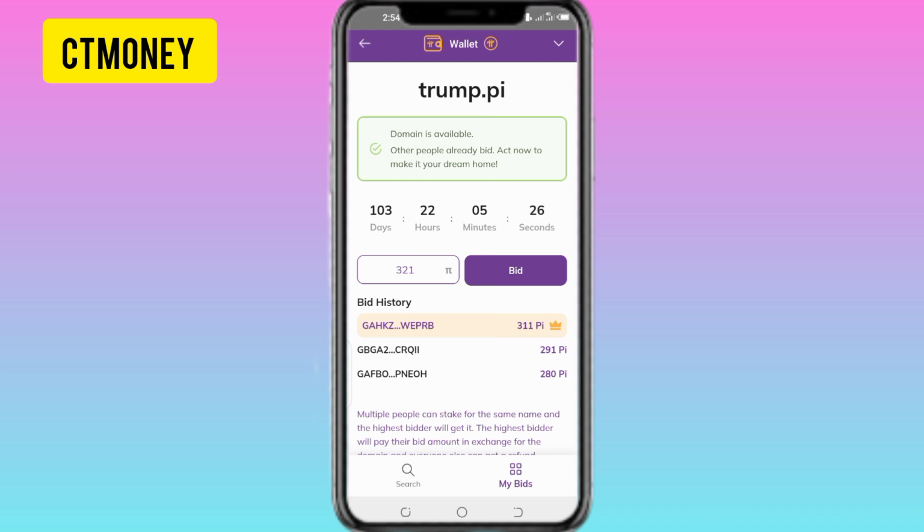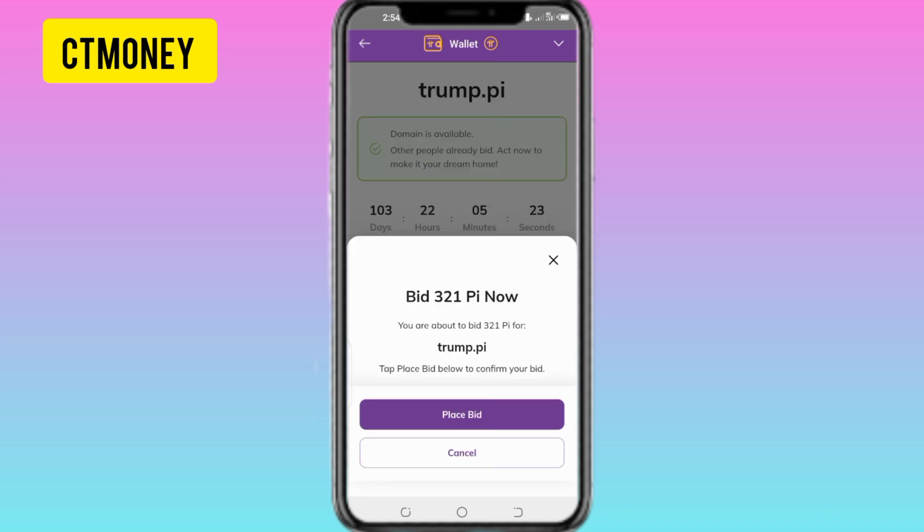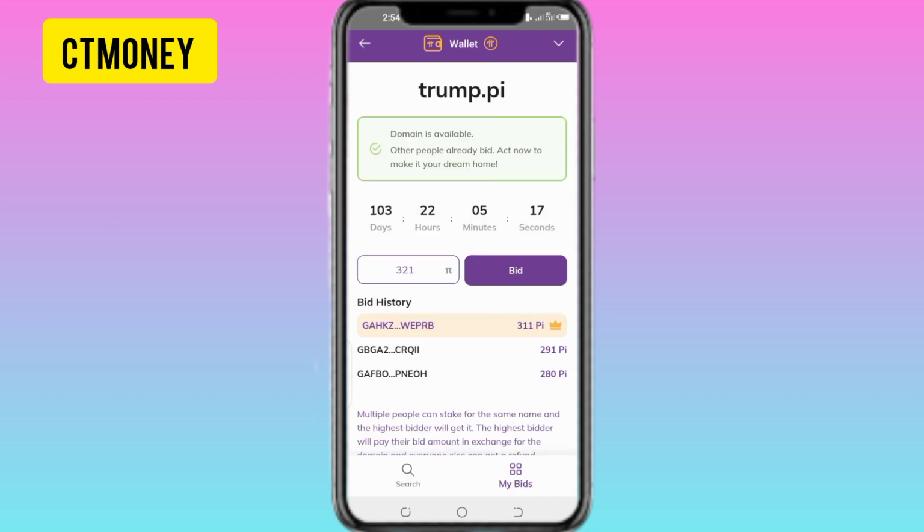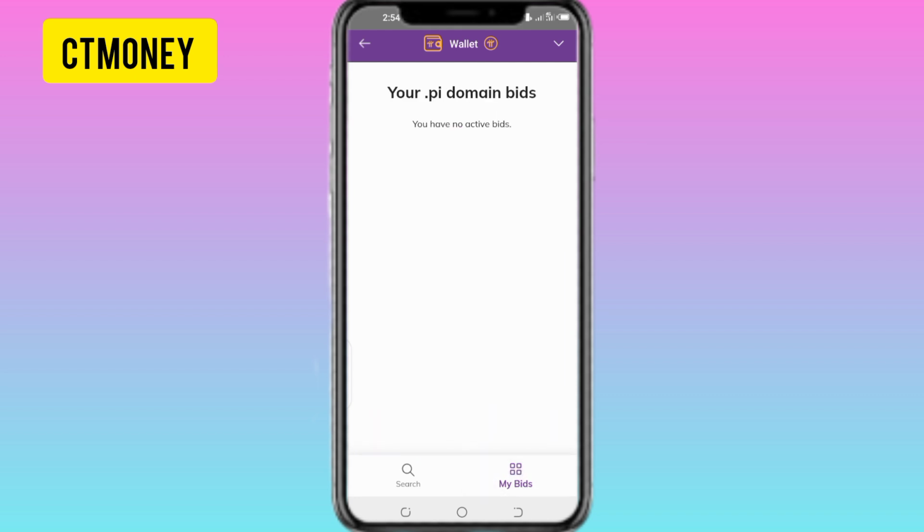So for you to bid, just click on bid, and you can see place bid. If you have up to 321 Pi in your wallet, just click on place bid now, and it will be placed for you. They will deduct it from your wallet. Whenever you want to check your bid, come to this My Bid section, and you'll be able to see your bids or the domain names you're bidding for. Currently I'm not bidding for any domain name, so that's why I can't see any domain name here.